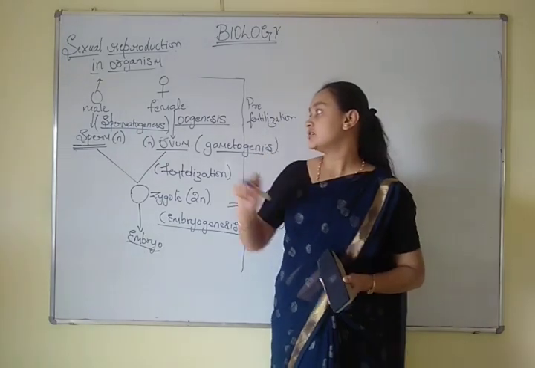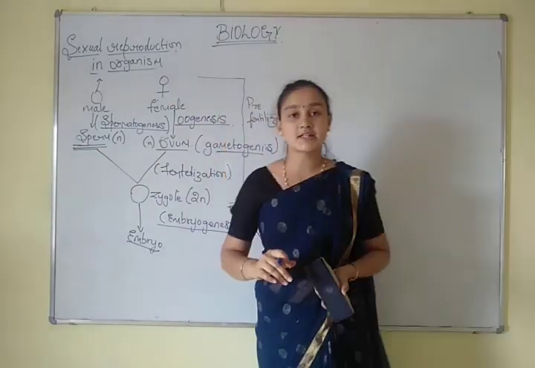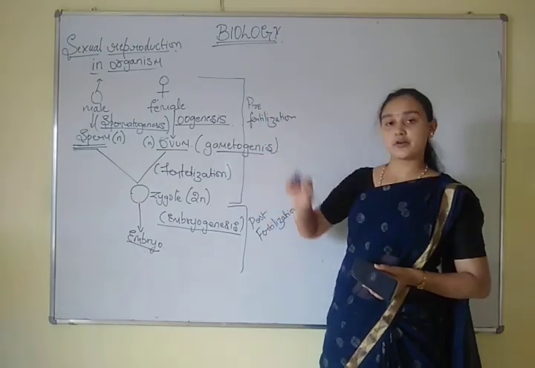So these are the general terms which we use during sexual reproduction in organisms.